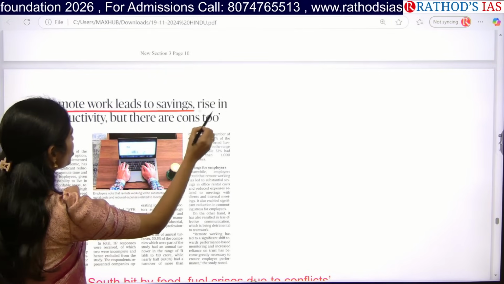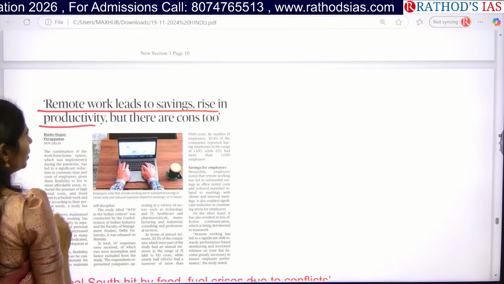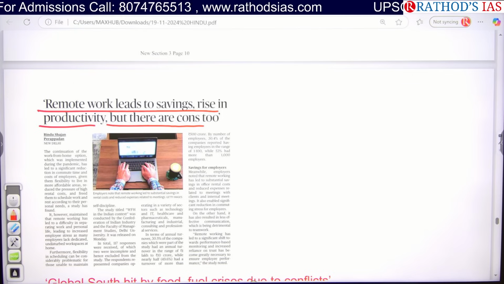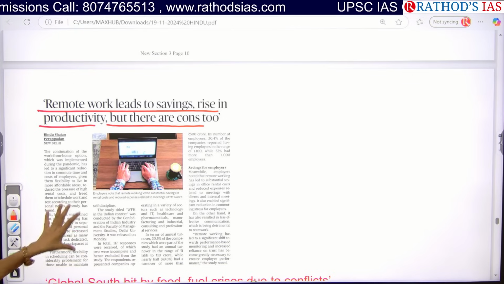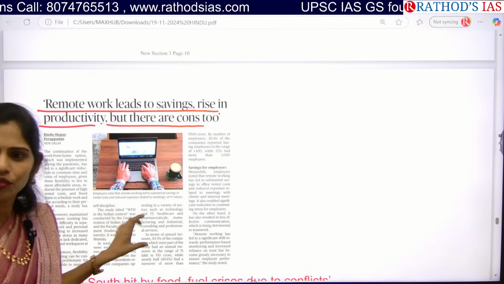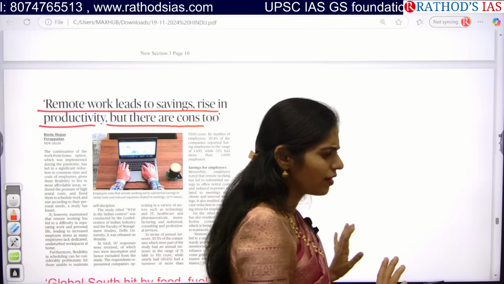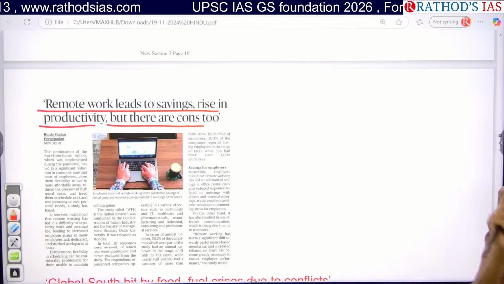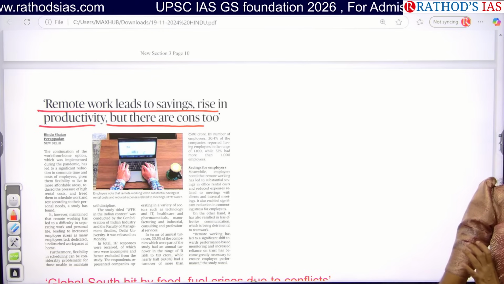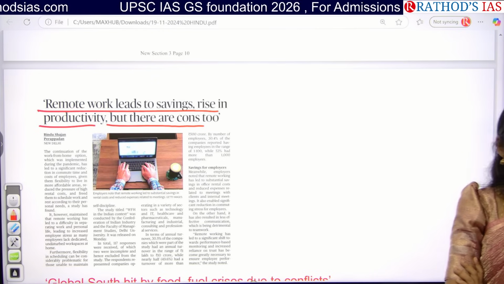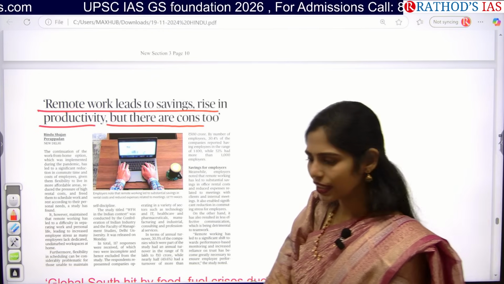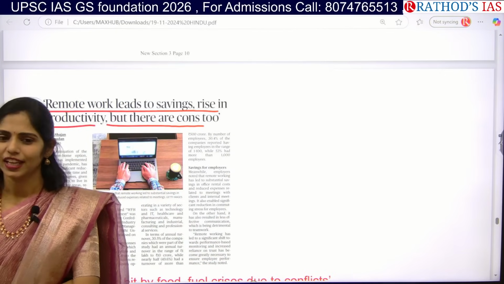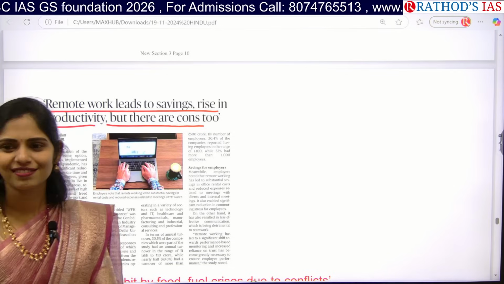Now see this article: Remote work leads to savings, rise in productivity, but there are cons too. What is remote work? Work from home. Actually in 2020 there was a question in your mains from GS paper 2 regarding work from home. So what are the advantages, guys? How many of you went for online education during this COVID-19 period? Everyone. So what are the advantages?